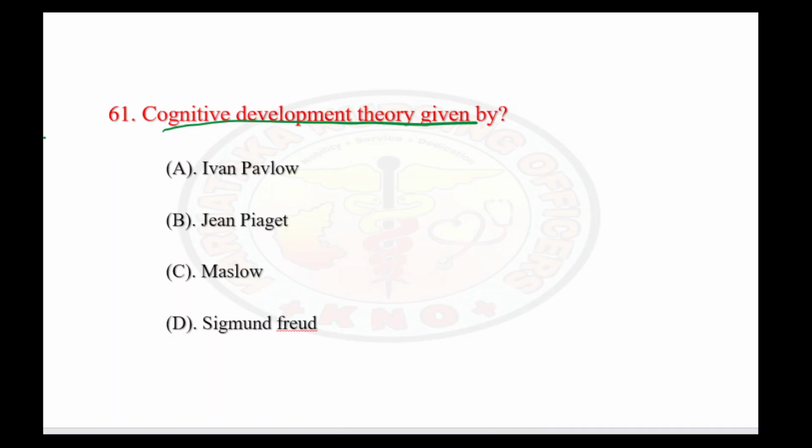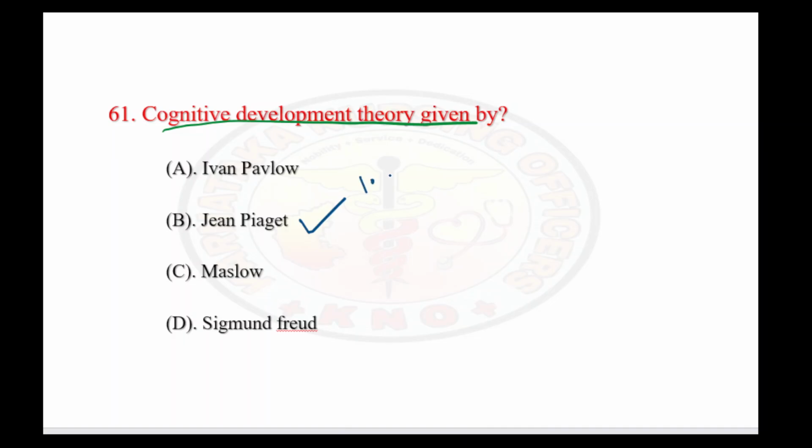Options are Ivan Pavlov, Jean Piaget, Maslow, and Sigmund Freud. So the right answer here is option B.